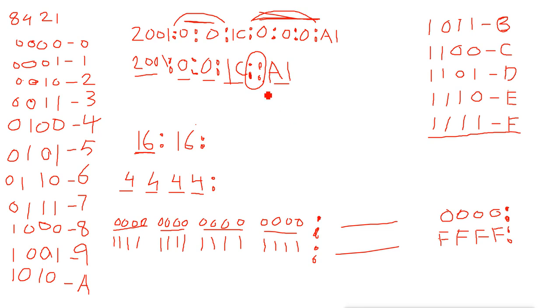But if we use it for both at the same time, then it is not easily understood. It will be like this. Suppose I use 0, and I use 2 colons here for these 2 consecutive zeros, then 1C, then again 2 colons for 2 consecutive zeros, and then A1.